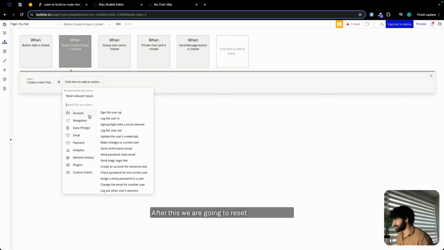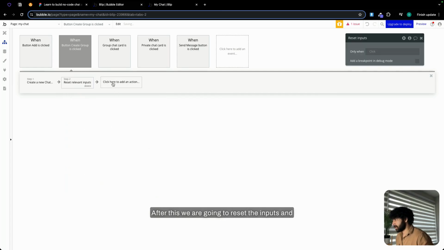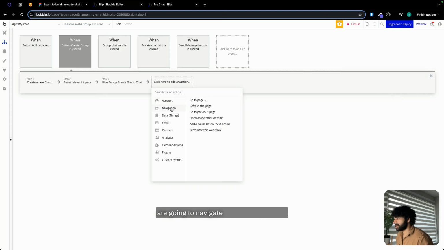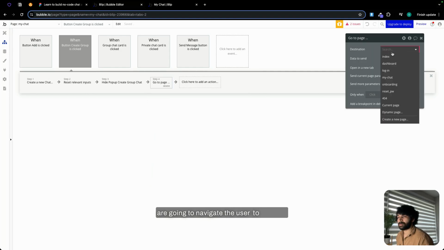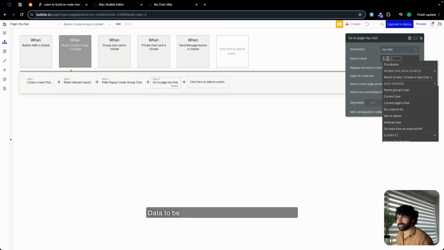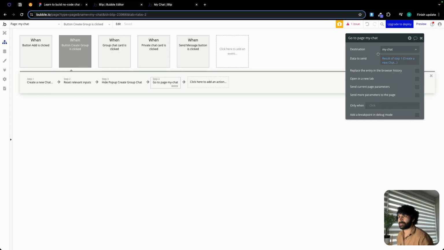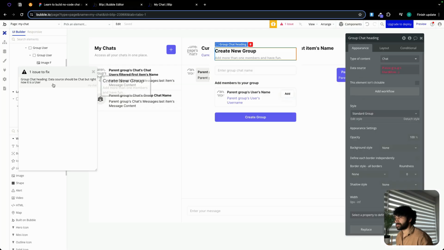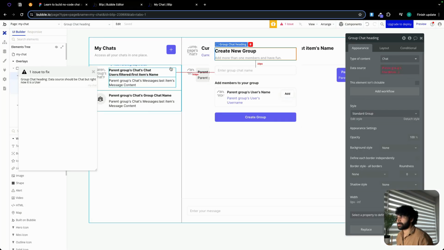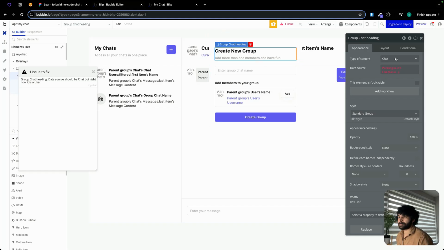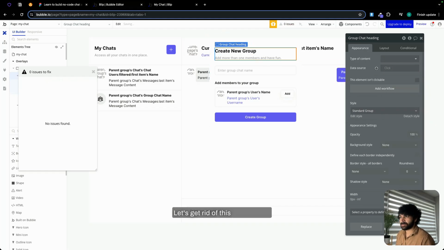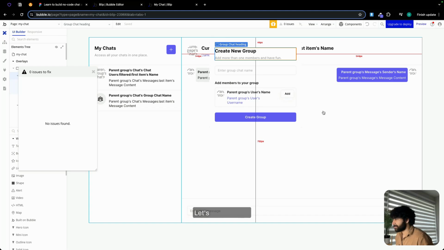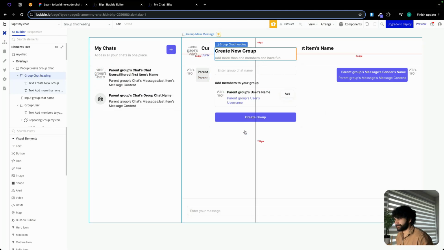After this, we are going to reset the inputs and we are going to hide our pop-up, and we are going to navigate the user to my chat. Data to be sent is going to be a result of step one. We have an issue over here. Let's just clear this. Let's get rid of this whole thing. There you go. Let's test this out.